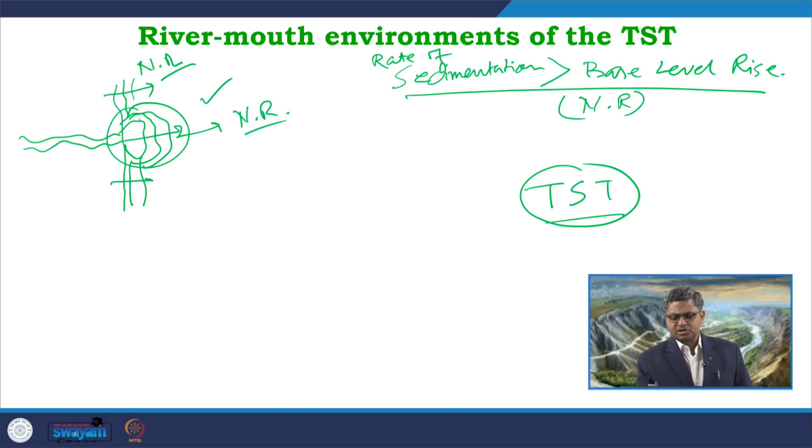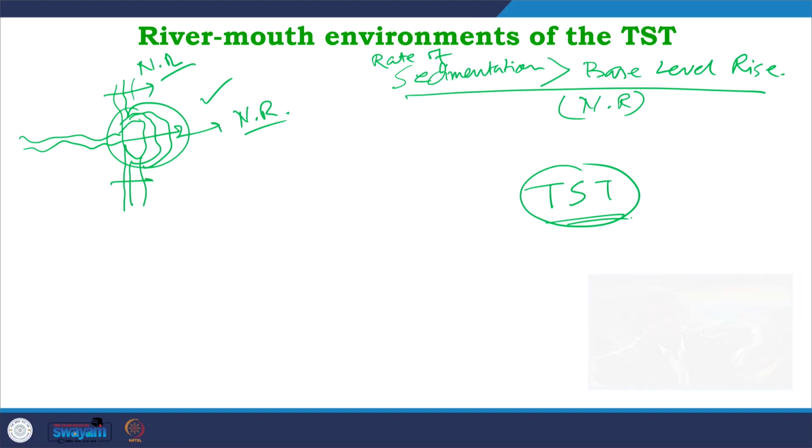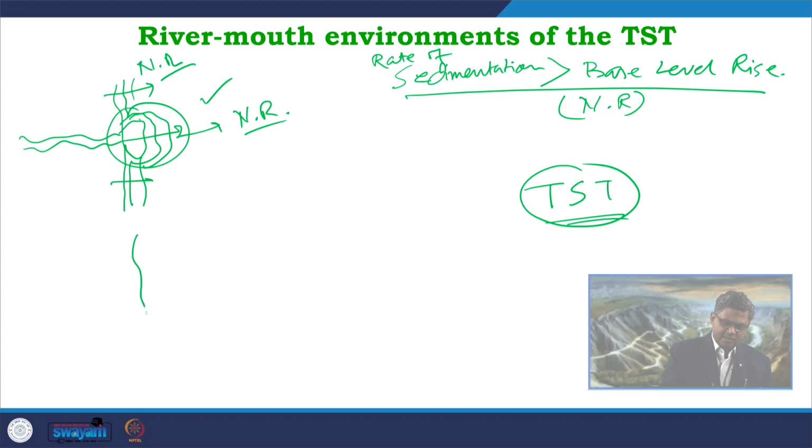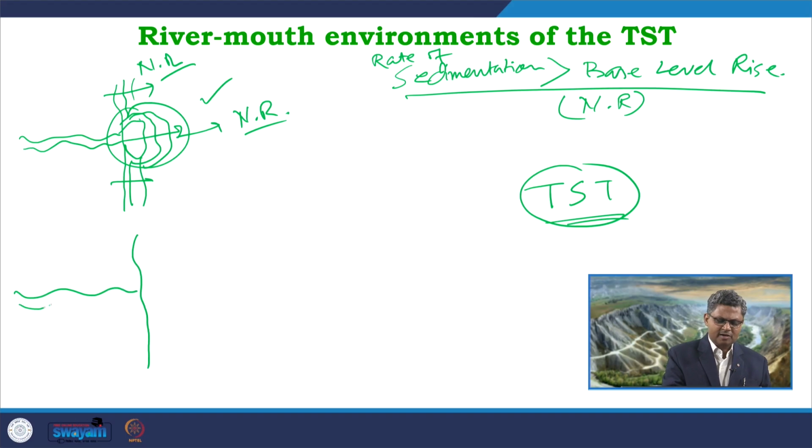But during TST, we can have a different scenario. Say for example, if I take the same condition again where a river is coming in, but this river is a larger river. So, now we can have two different conditions that may develop in the river mouth area and in the shore area or along the shoreline.